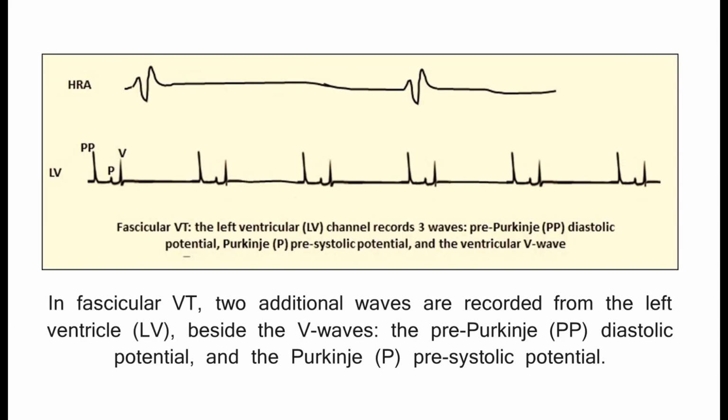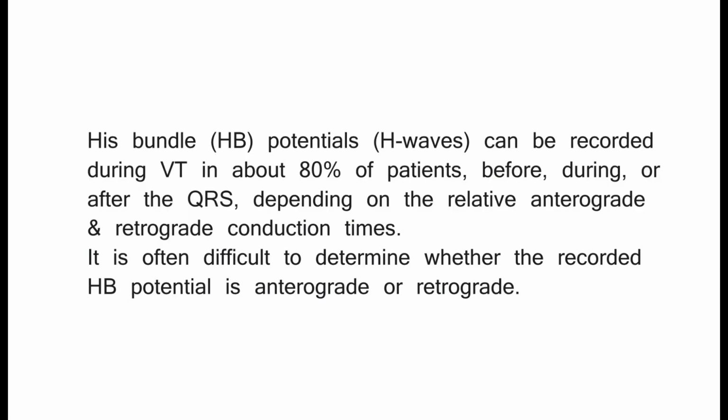In fascicular VT, 2 additional waves are recorded from the left ventricle, LV, beside the V waves, the pre-Purkinje, PP, diastolic potential, and the Purkinje, P, presystolic potential. His bundle, HB, potentials, H waves, can be recorded during VT in about 80% of patients, before, during, or after the QRS, depending on the relative anterograde and retrograde conduction times. It is often difficult to determine whether the recorded HB potential is anterograde or retrograde.